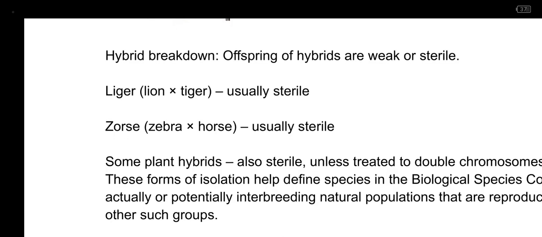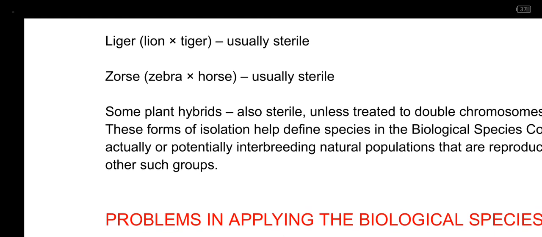So now, the examples that we have on hybrid breakdown are the liger, which is the combination of the lion and the tiger. We have the zorse, which is the combination of the zebra and the horse.